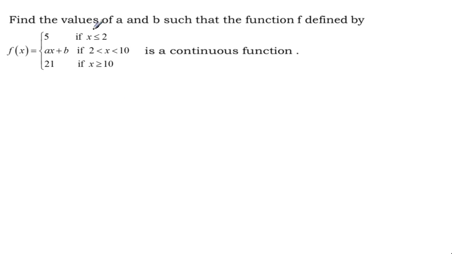The next question, find the values of a and b such that the function f defined by f of x equal to, there are 3 branches. First one 5, constant function, x is less than or equal to 2, and ax plus b between 2 and 10, and 21, and x is greater than or equal to 10. Actually, what is the nature of the function? X, y-axis, x-axis, and x equal to 2 and x equal to 10. This is x equal to 2, this is x equal to 10, and x is less than or equal to 2 mean y equal to 5.